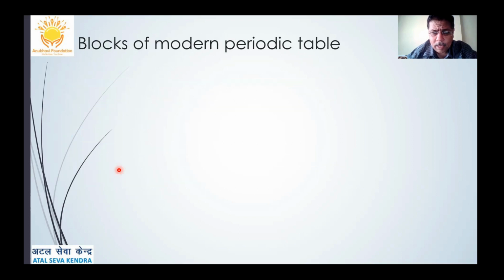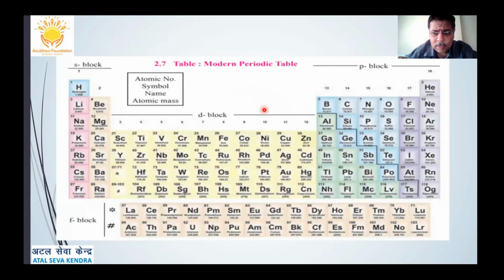Let's see that first. Now if you can see, this is your modern periodic table. As I said, this is your first period, which has only two elements, hydrogen and helium. And this is the second period, the third period, fourth, fifth, sixth, and seventh.